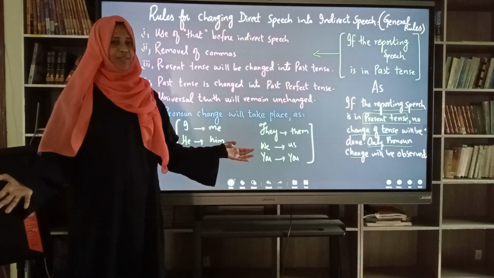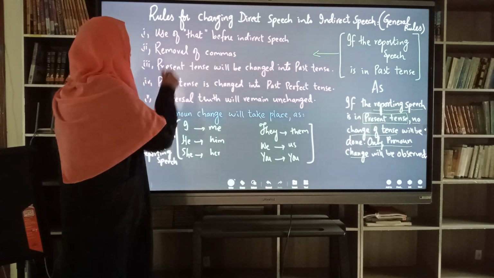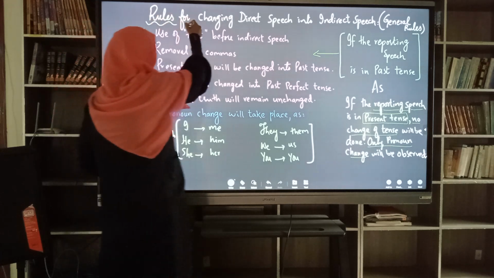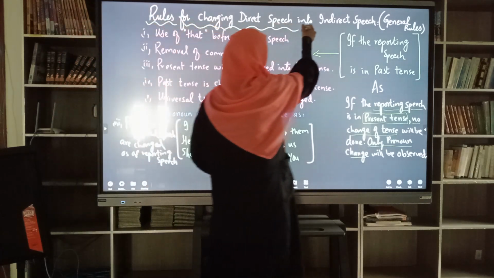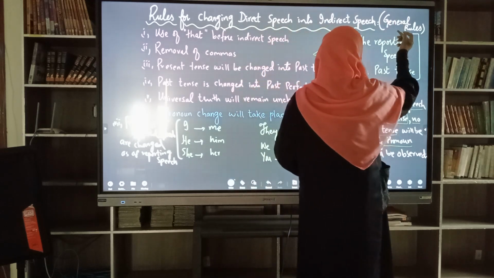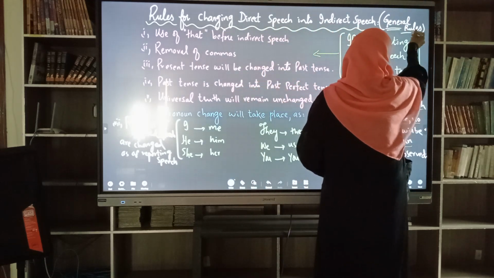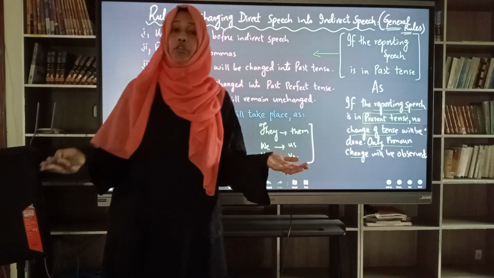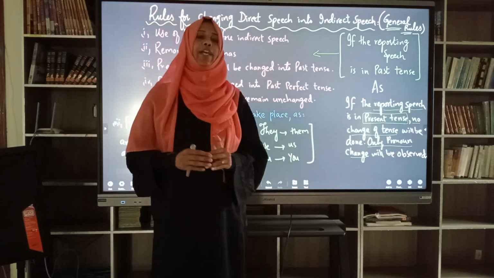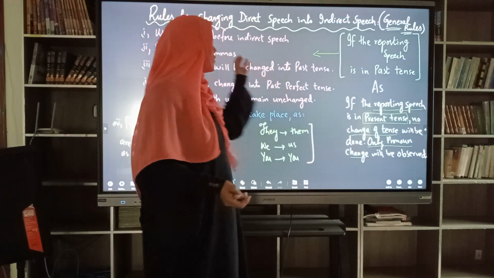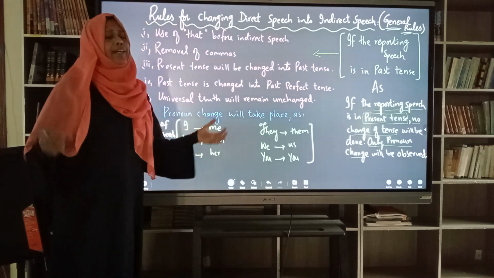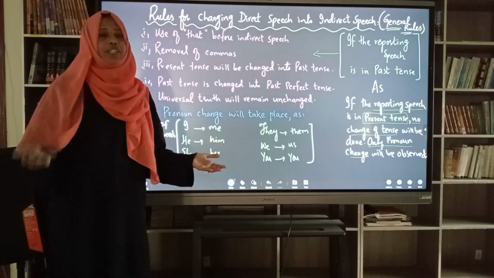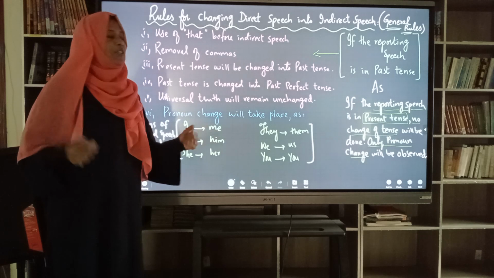Next, my dear audience, we have rules for changing direct speech into indirect speech. But remember, these are the general rules, as the rules also change according to the types. So they will be the generalized rules that otherwise govern most types of direct speech.